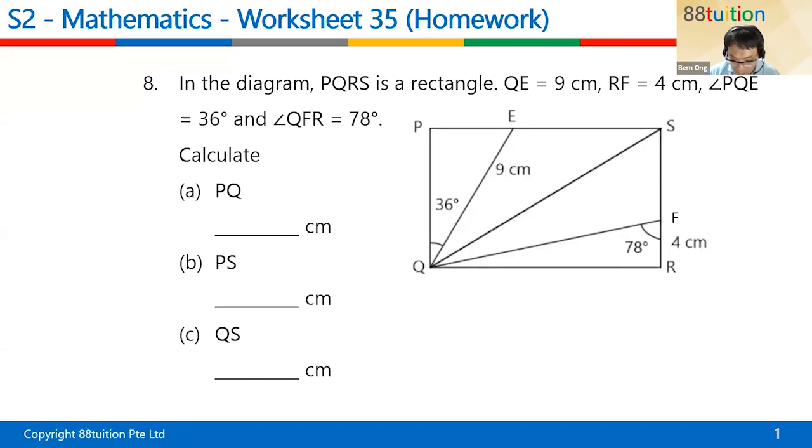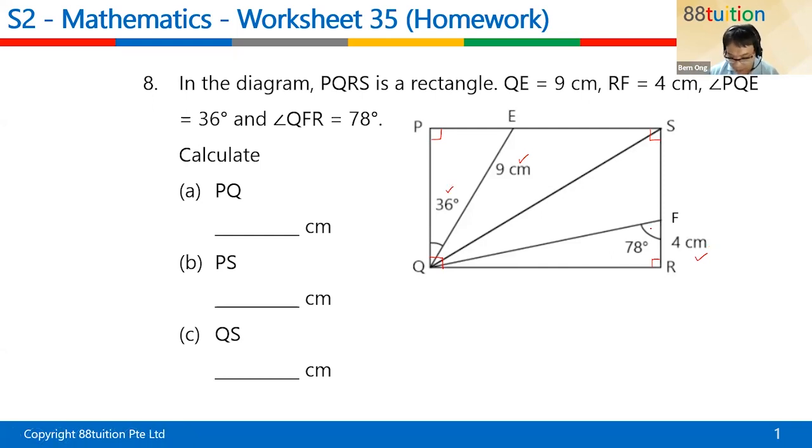Let's go. PQRS is a rectangle. A rectangle means the corner down here is 90. QE is 9. RF is 4. PQE is 36.